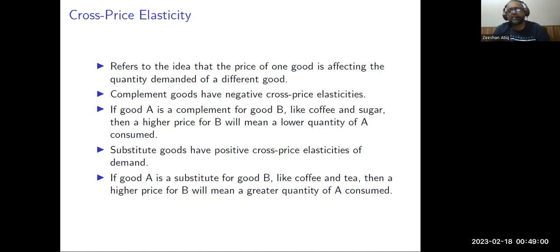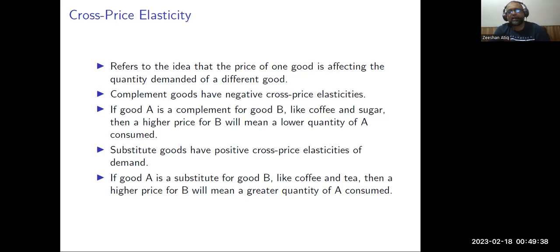Another type of elasticity is the cross price elasticity. As you remember, in the demand functions, we have seen that the quantity demanded does not depend only on the price of its own product. It also depends on the price of the products that are used as a substitute of that product or used along with it as complements. So whenever the price of all those commodities changes, the quantity demanded of some product changes. For example, when the price of petrol increases, how does it affect the quantity demanded of gas, for example CNG, the compressed natural gas? So that is what happens.